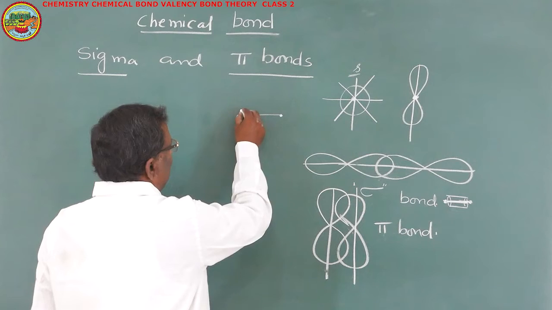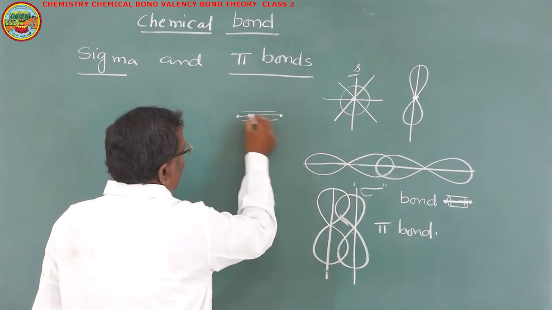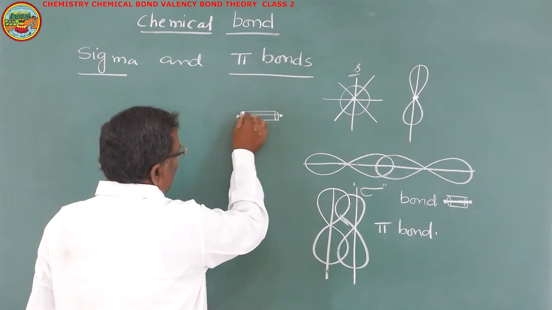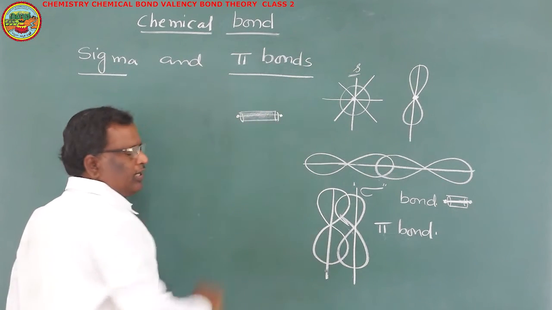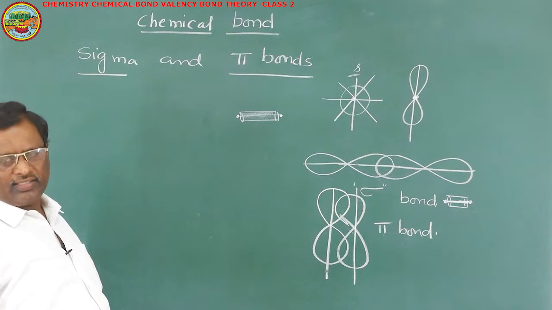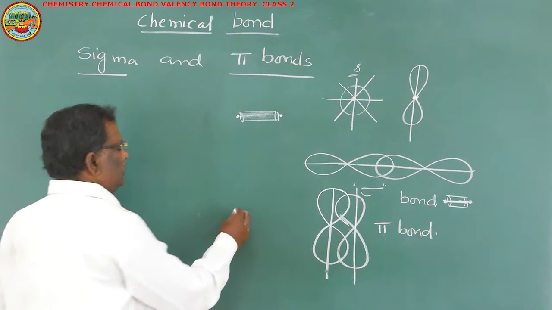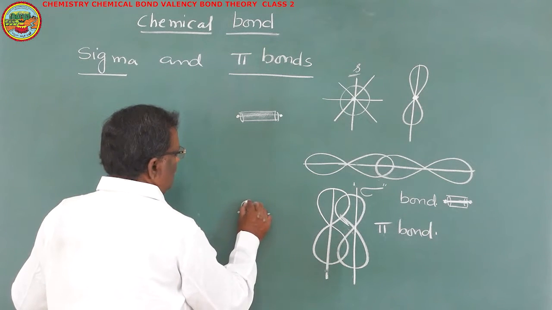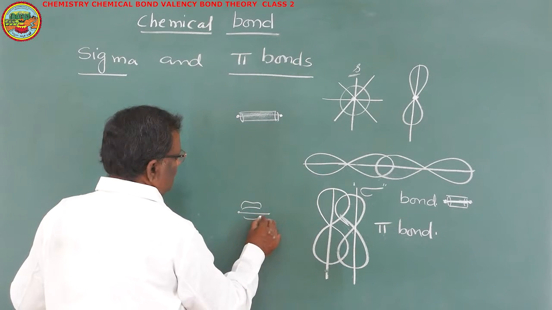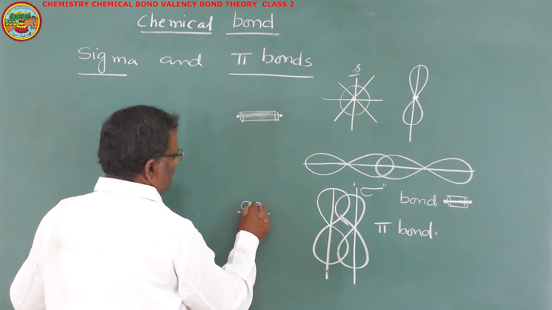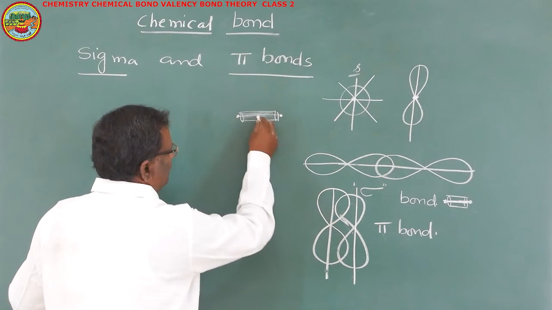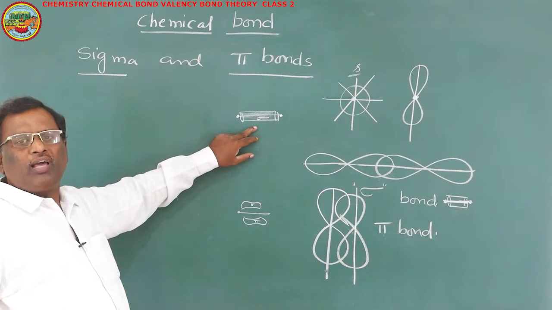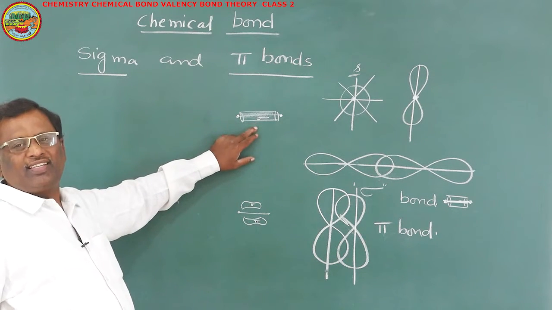So here, this electron cloud is cylindrically distributed along the internuclear axis. Whereas in pi bond, the electron pair will be distributed as two lobes, one on the top and other on the bottom. This is pi electron cloud and this is sigma electron cloud. In sigma bond, extent of overlapping is maximum, so it is a strong bond.